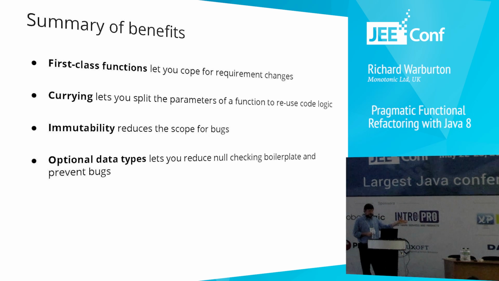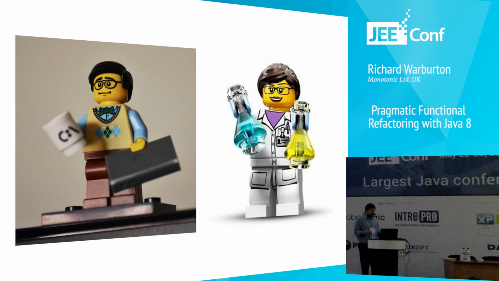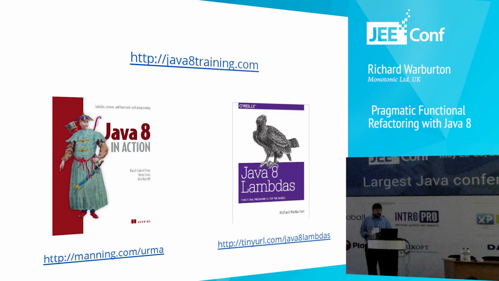And optional data types let us reduce the null checking boilerplate and also prevent bugs by forcing us to think about and understand the cases where values might be missing or present. Okay? So, hopefully now we've moved to a more intermediate step. Maybe we're not going crazy with functional programming ideas. We brought in some of those functional programming ideas and talked about how we can use them in our day-to-day code.